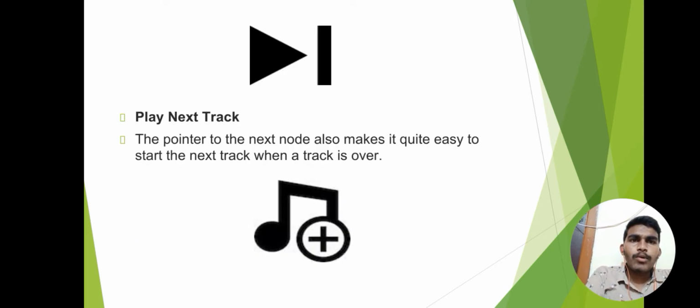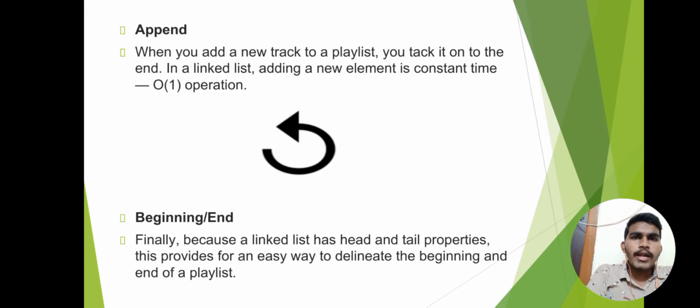Play next track. The pointer to the next node also makes it quite easy to start the next track when a track is over. Append. When you add a new track to a playlist, you can tack it on to the end. In a linked list, adding a new element at the beginning or end is a constant time, O(1) operation. Finally, because a linked list has head and tail properties, this provides an easy way to delineate the beginning and end of a playlist.